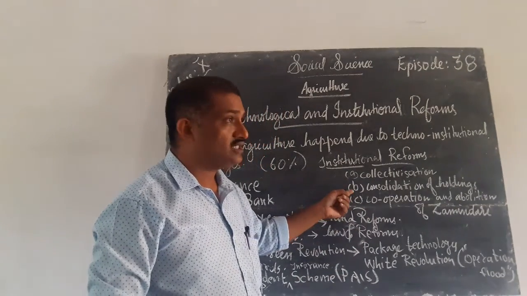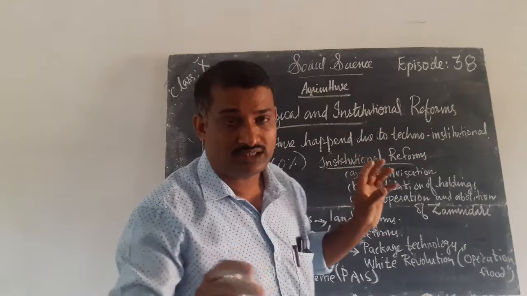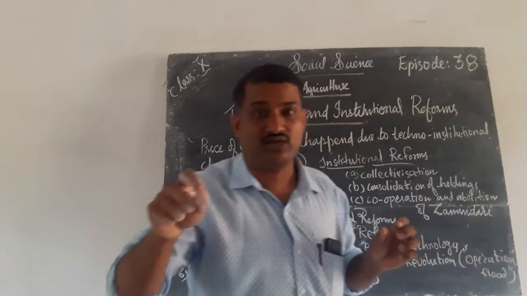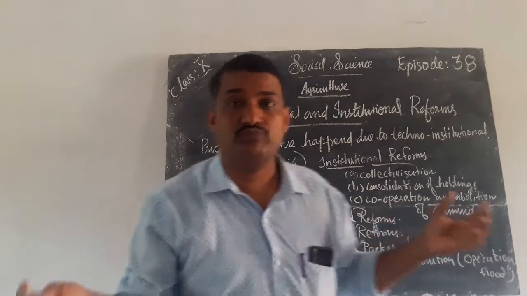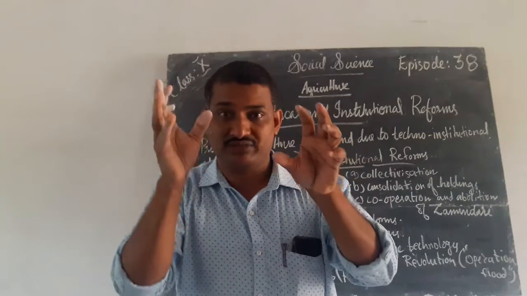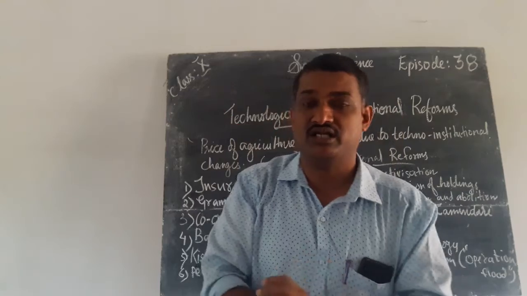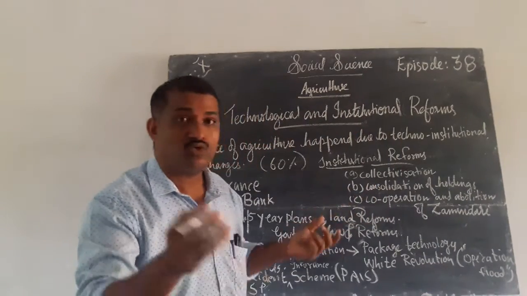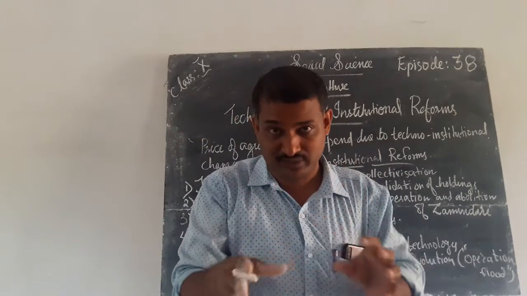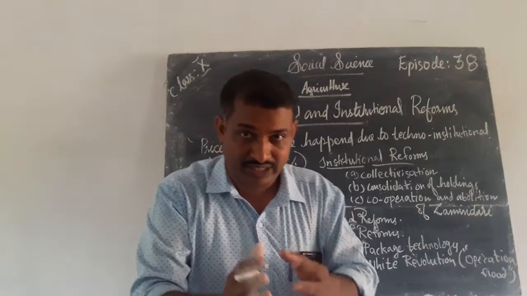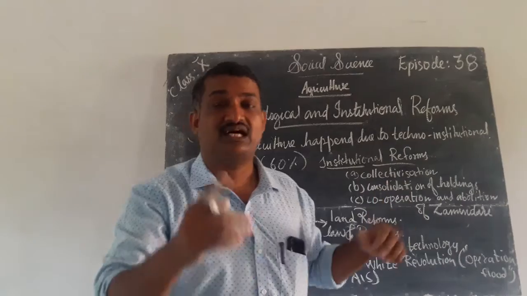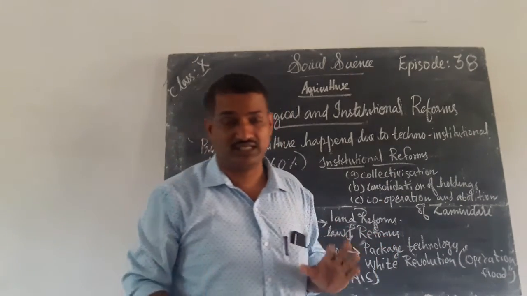Next is consolidation of holdings. Different people have different land holdings. These land holdings should be consolidated. That should be joined together. Consolidate means added or joined together. That we can call consolidation. Consolidation of the holdings. Holdings means the land area of different people. This land area of different people will be consolidated by the government, and government is giving all kinds of support for the development of this agriculture. That we can call institutional reforms.